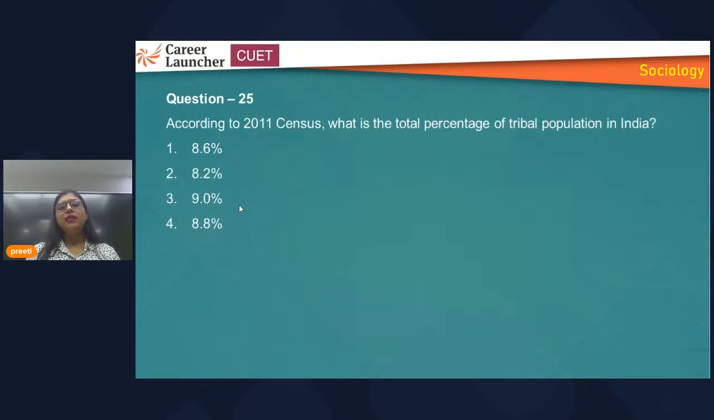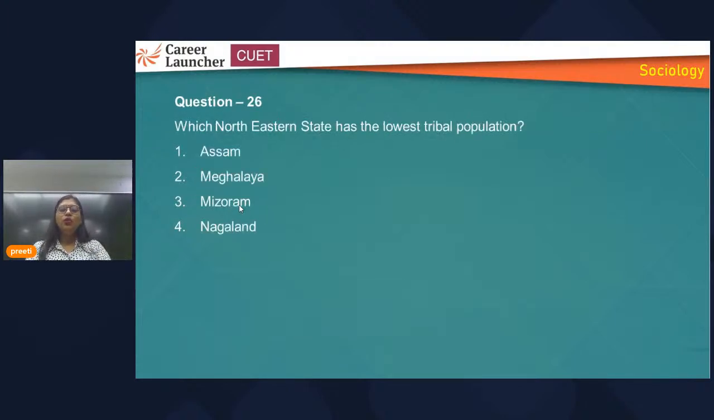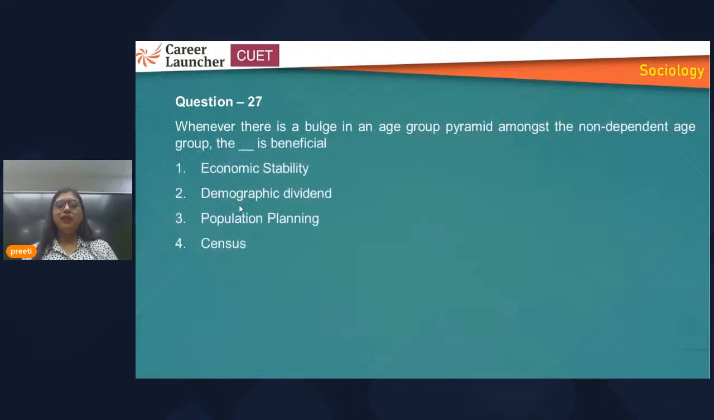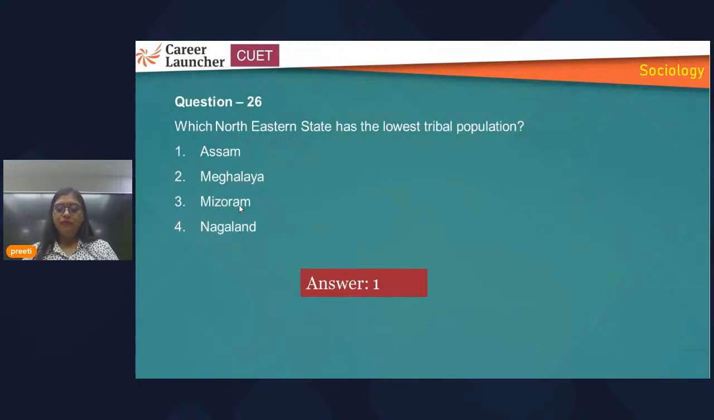Then, according to the 2011 census, what is the total tribal population? That is 8.6. Then, which northeastern state has the lowest tribal population? Four options are mentioned, and if you have read the passage and the chapter thoroughly, you can answer this question. This is Assam, where you will find the least tribal population.